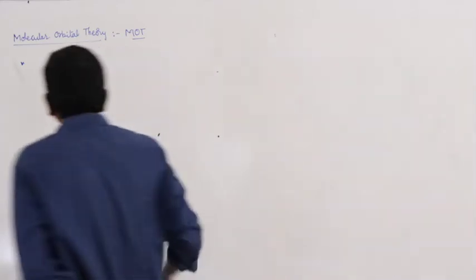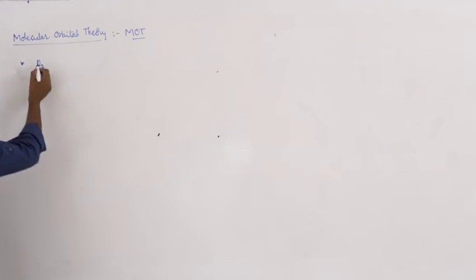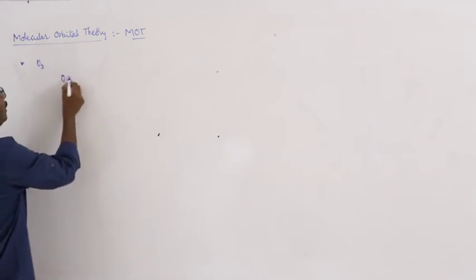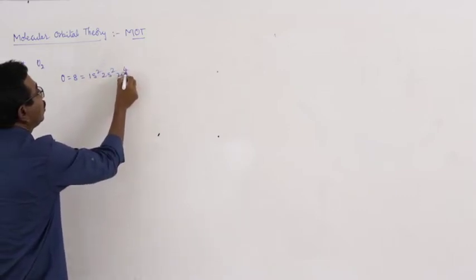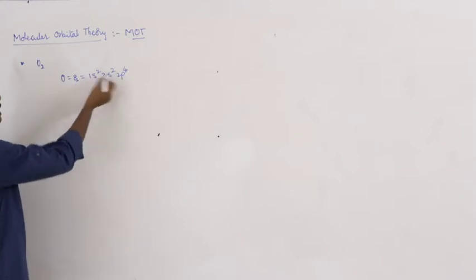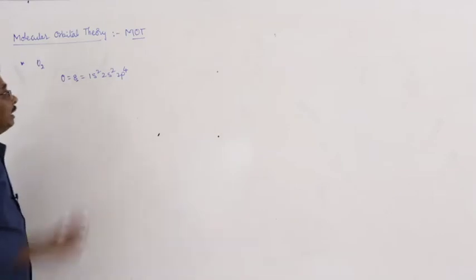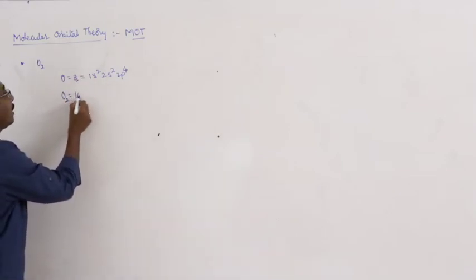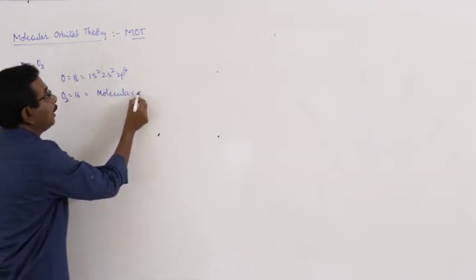Take for example oxygen molecule. Oxygen atomic number 8 has electronic configuration 1s2, 2s2, 2p4. Here all the 8 electrons are distributed in the atomic orbitals s and p. Each orbital can accommodate 2 electrons. They are all represented as atomic orbitals. In the same way, in oxygen molecule, the 16 electrons are distributed in the molecular orbitals.